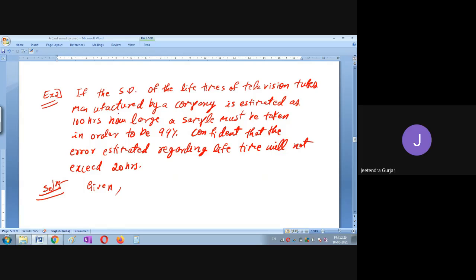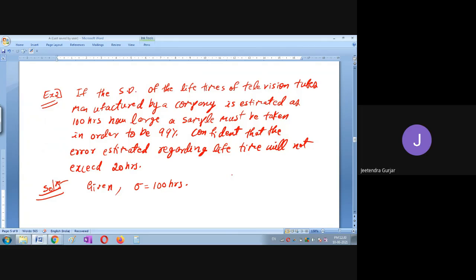For the whole population, lifetime of the television means all the companies having this television, this is your full population. The standard deviation they have given, that is sigma is equal to 100 hours. Is it clear?